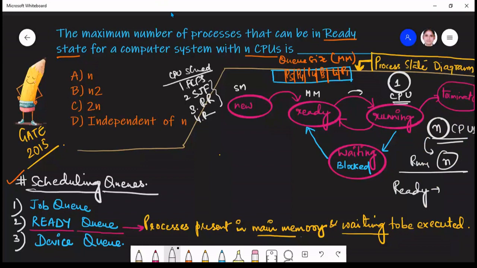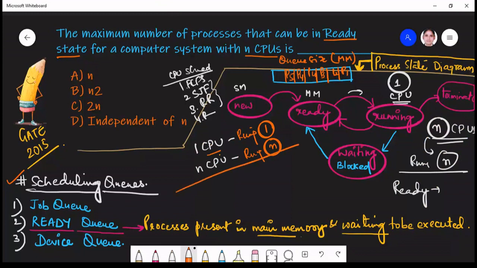Now let's see the question once again. The maximum number of processes that can be in ready state for a computer system with n CPUs. So whether a system has one CPU or n CPUs, it is only going to affect which state? It is going to affect the running state. So here the number of running processes will be one. Only one process can run because there is only one CPU available, or you can also call it a processor. And if there are n CPUs available, then the number of processes which can be in the running state will be n. So every process will be allocated to a CPU.